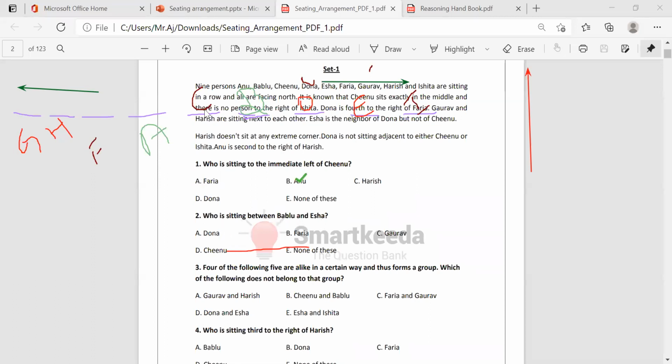Who is sitting between Bablu and Isha? Bablu is here and Isha is here. Who is between? Dona.